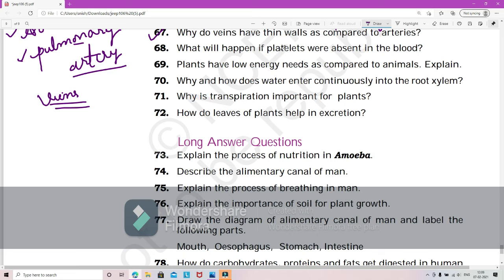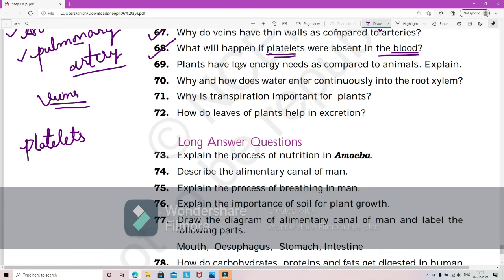What will happen if platelets were absent in the body? What is the role of platelets in the blood? Platelets help in clotting of blood, right. If you get any hurt, then the platelets will clot that area and prevent any further flow. But in the absence of them, these will be affected. There will be excessive flow of blood, and the rest of the body parts will fail to work. When there is some kind of imbalance in the procedure, it's going to be affected.